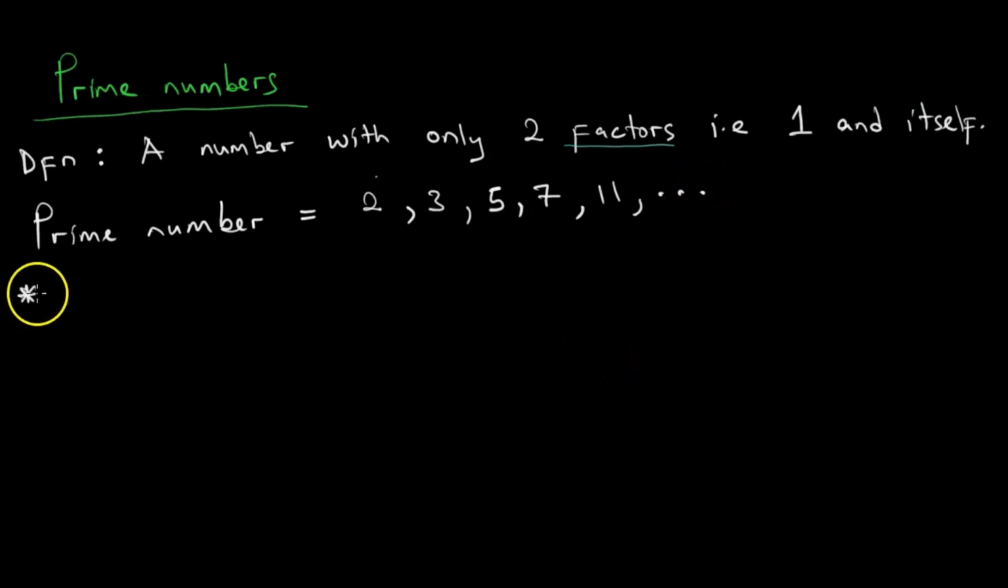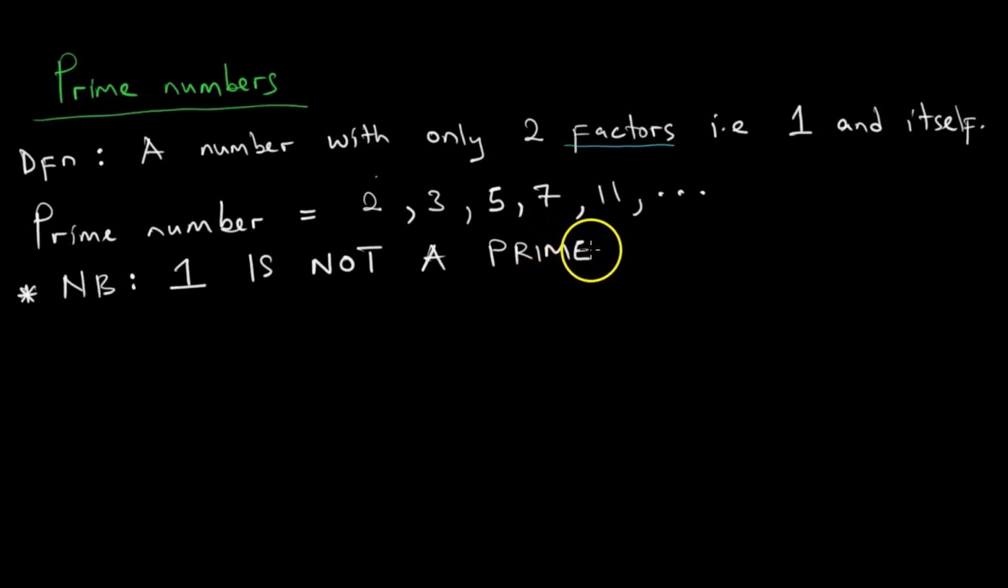So what we learn here firstly, and this is a nota bene, it's very important, is that 1 is not a prime number. Because by definition, a prime number should have two factors, 1 and itself. 1 has only one factor, which is 1. So 1 is not a prime number. Many people make a mistake here by assuming that 1 is a prime number.